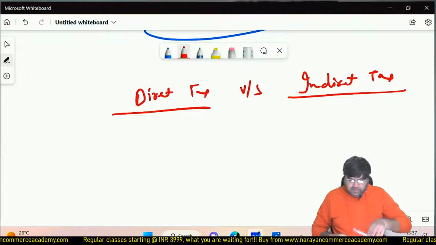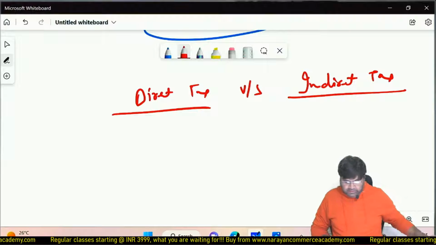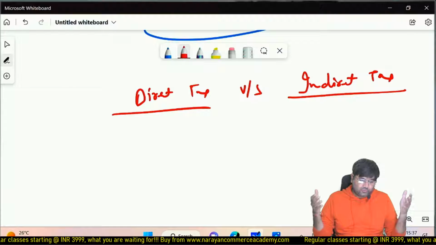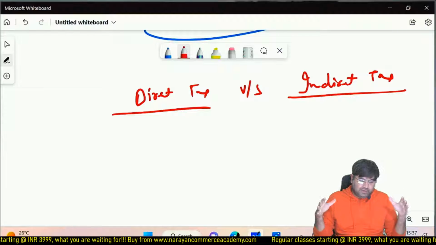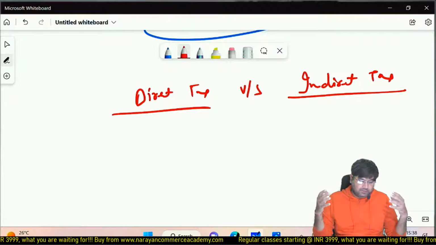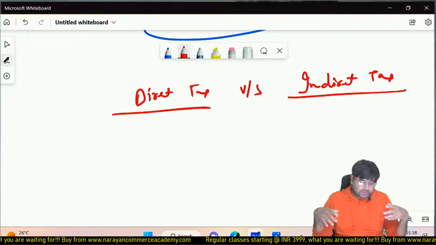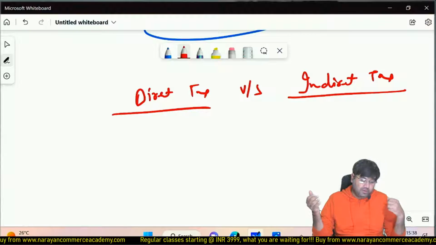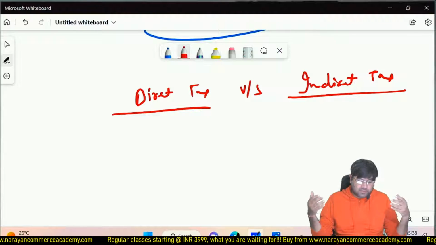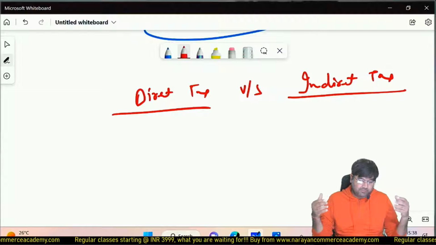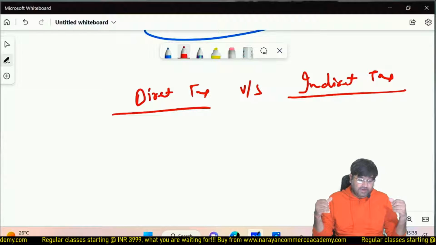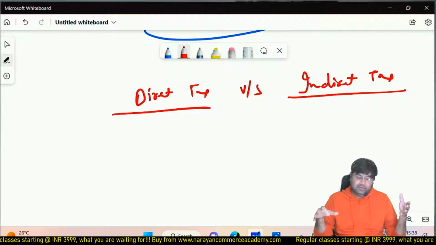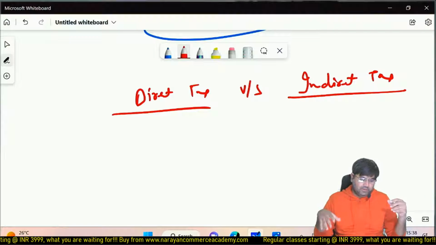So the first answer I got: direct tax is on income and indirect tax is on expense. Another student said, direct tax burden cannot be shifted to another person, but indirect tax burden can be shifted. Okay. Another answer: the incidence is on the same person in direct tax, and indirect tax is basically on the consumer. Okay.